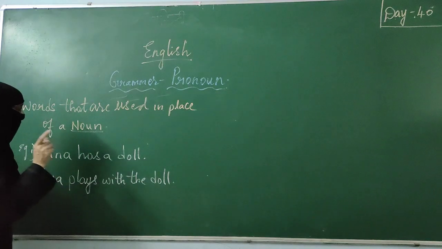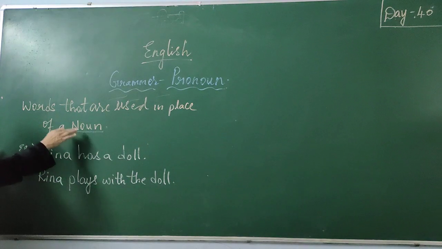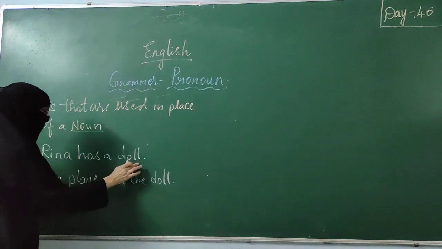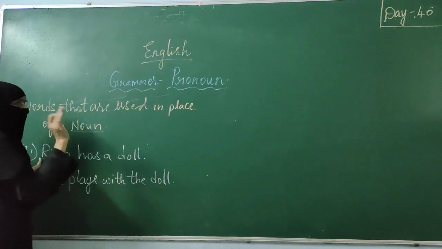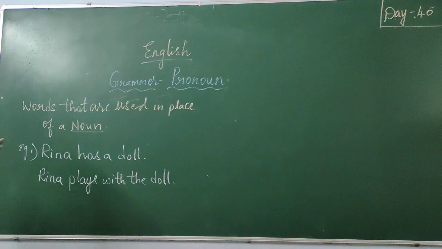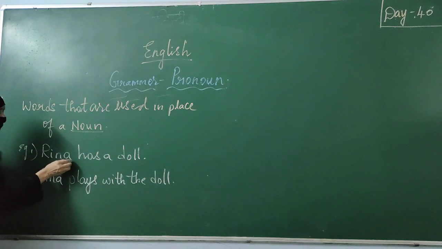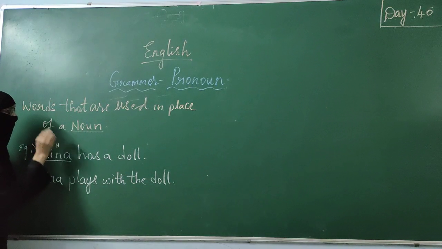Now I am talking here about Reena. First we will come to noun. What is a noun? Noun is the name of a person, place, animal, thing. Now we will take the first sentence. Reena has a doll. In this, first we will mark what the nouns are. Noun must be a name of a person. What is the name of a person here? Reena. Reena is a noun here.